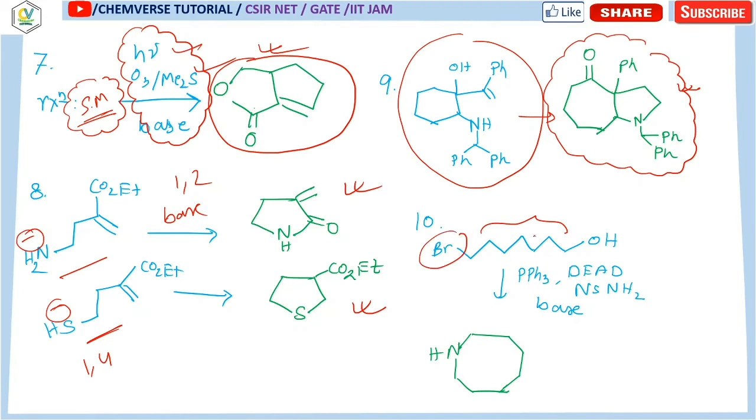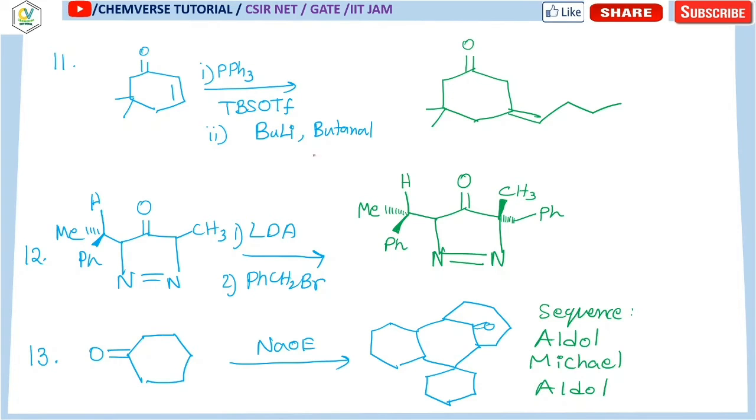Over here one bromine is there and O is there, and in this case it is using the Mitsunobu condition, and only one product shows a cyclic structure. So this will be your answer to this question. Okay, moving on to our next question.